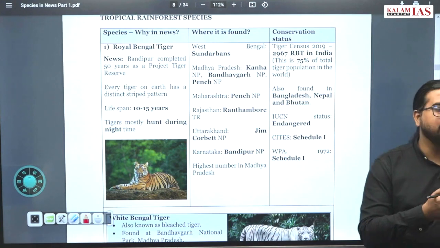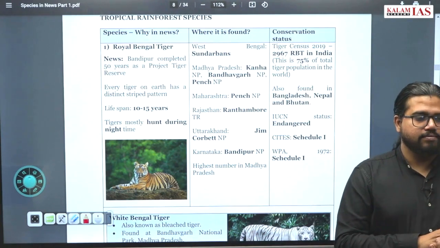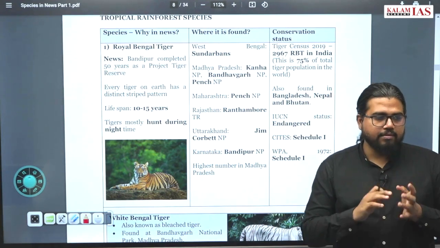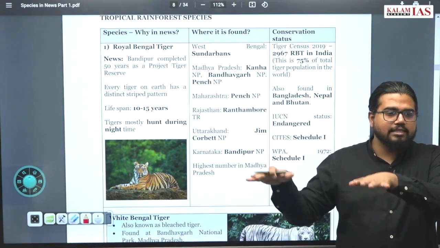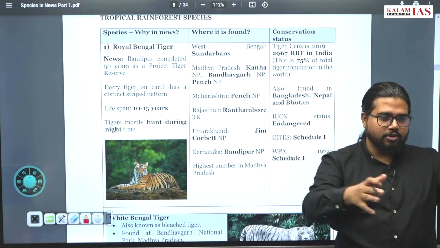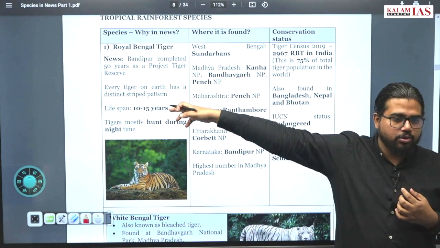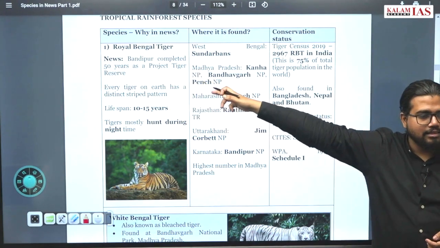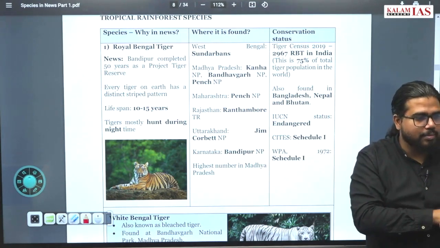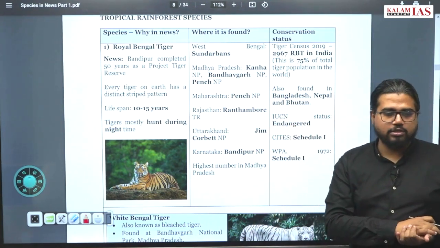So what characteristics can you associate with this Bengal tiger if you know it is from the Sundarbans? One major thing is there is water, and these plants are in water. So the prey of this Royal Bengal tiger may not always be deer or the kind of animals we normally expect. There will be animals in the water also. So the Royal Bengal tiger is one of the best swimmers among the species. Why? Because their ecosystem is the mangrove forest. Mangrove forests are areas which submerge under water and still the forest can live. This kind of ecosystem is the mangrove ecosystem.